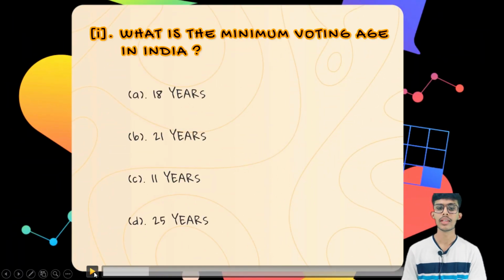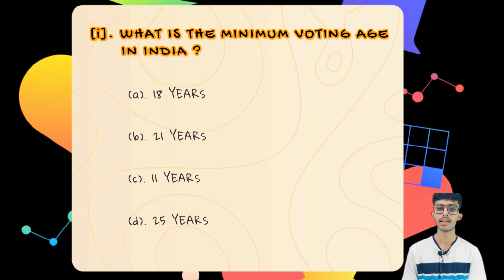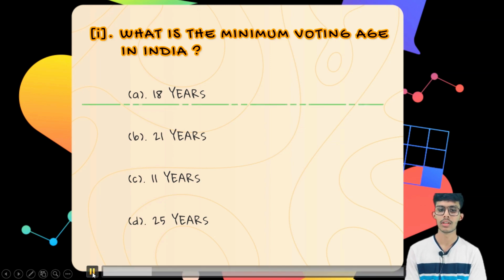So the first question is, what is the minimum voting age in India? The first option is 18 years, the second option is 21 years, the third option is 11 years, the fourth option is 25 years. So the correct answer is 18 years, the first one.